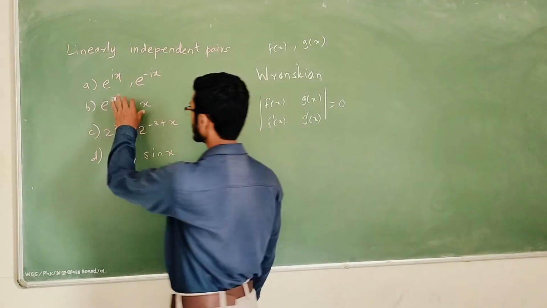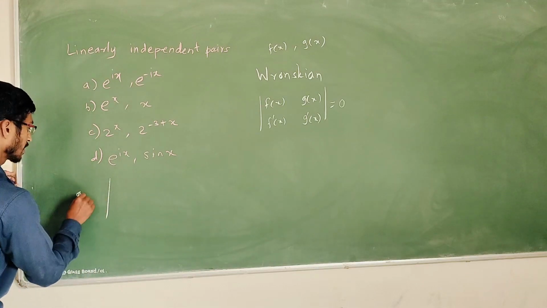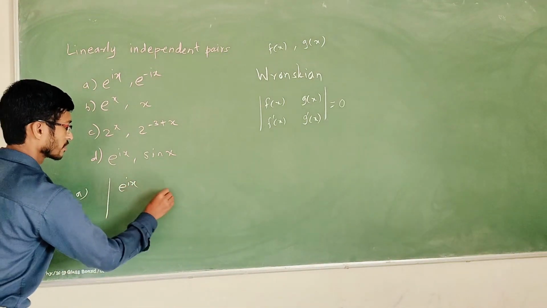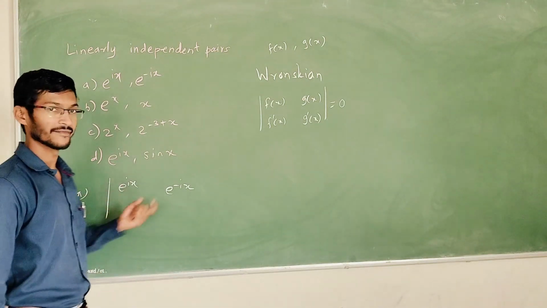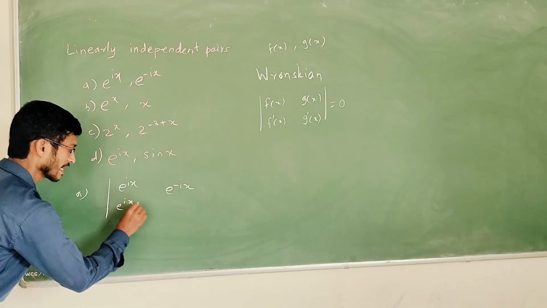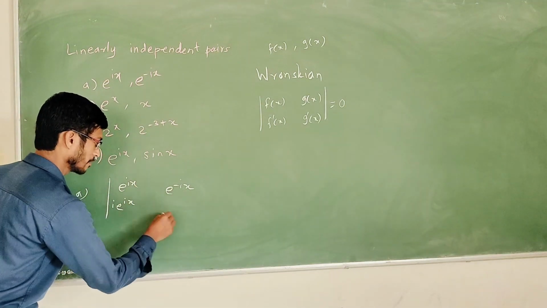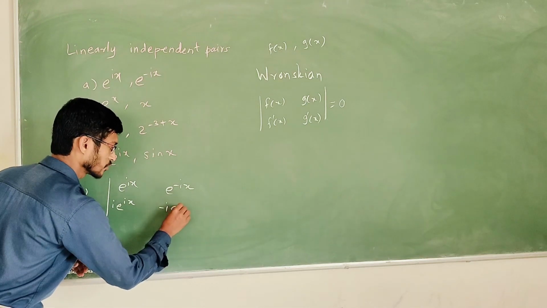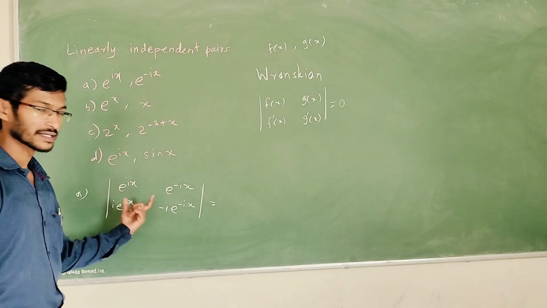The first option is e raised to ix and e raised to minus ix. Now we have to take the derivative. Here e raised to ix as it is, and the derivative of ix is i. Here, same pattern, minus i, e raised to minus ix. So we have to take the determinant of this.